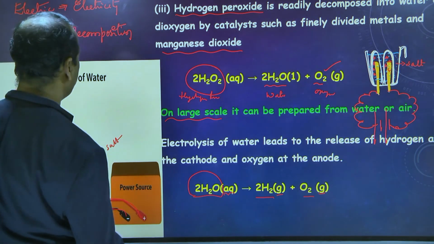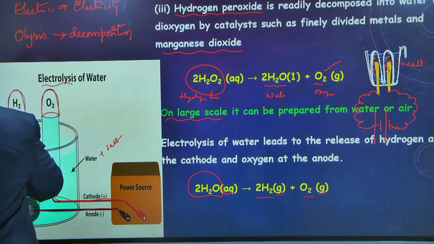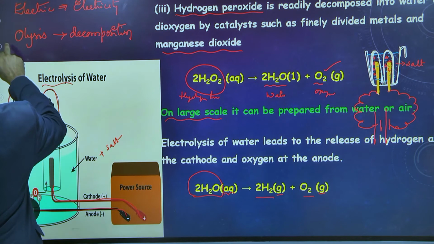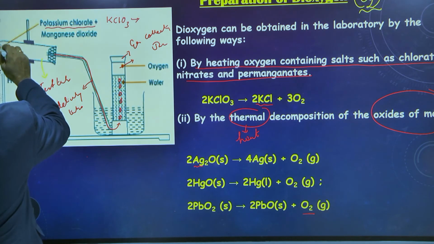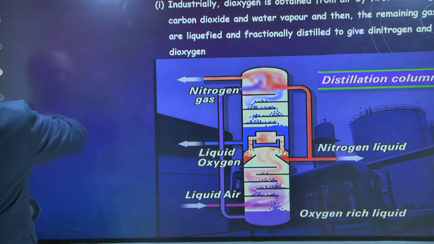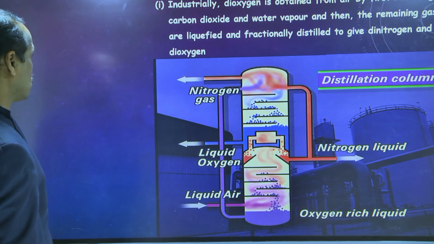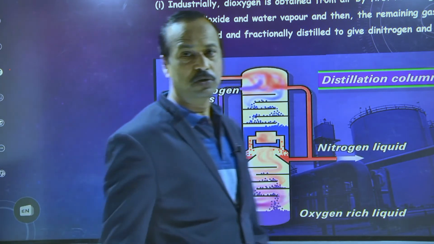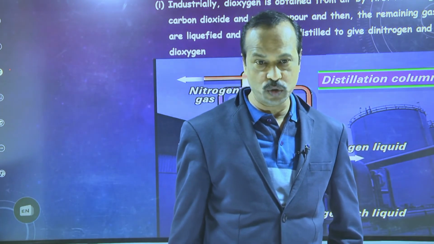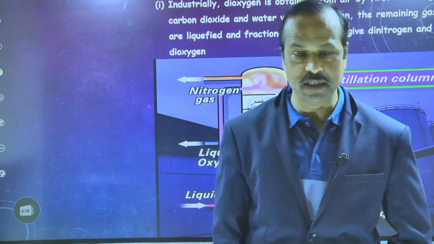Now one more method of preparation is there, and with that the preparations will be completed. This is the last and final preparation. Today with this we will stop, and chemical reactions and uses we will discuss in the next class. Okay, sir. Alright, this is the last method of preparation.